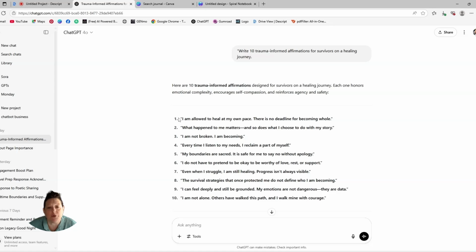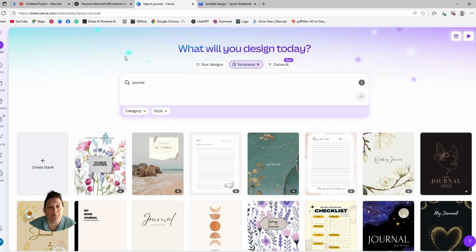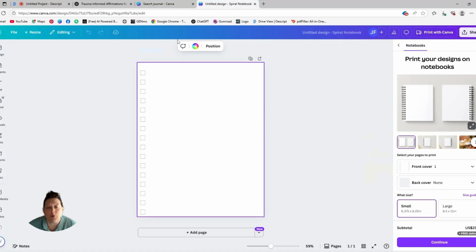So I'm literally going to copy and paste this. So right-click for copy, take it up into the journal. Here we are. These, just so you guys know, is where the binding is going to go. So you have a visual of kind of like how things will set up.